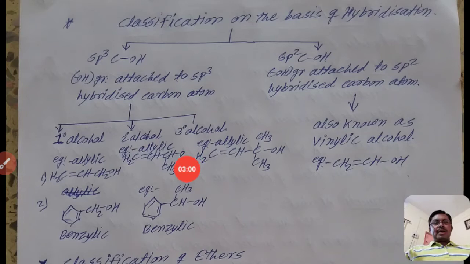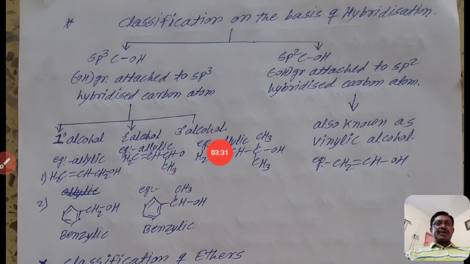The second one is secondary allylic alcohols, in which the hydroxyl group, there is OH here, is attached to a secondary carbon atom, and that carbon atom is directly attached to an sp2 hybridized or double bonded carbon atom. Then that is known as secondary allylic alcohol. The example is CH2=CH-CHOH-CH3.